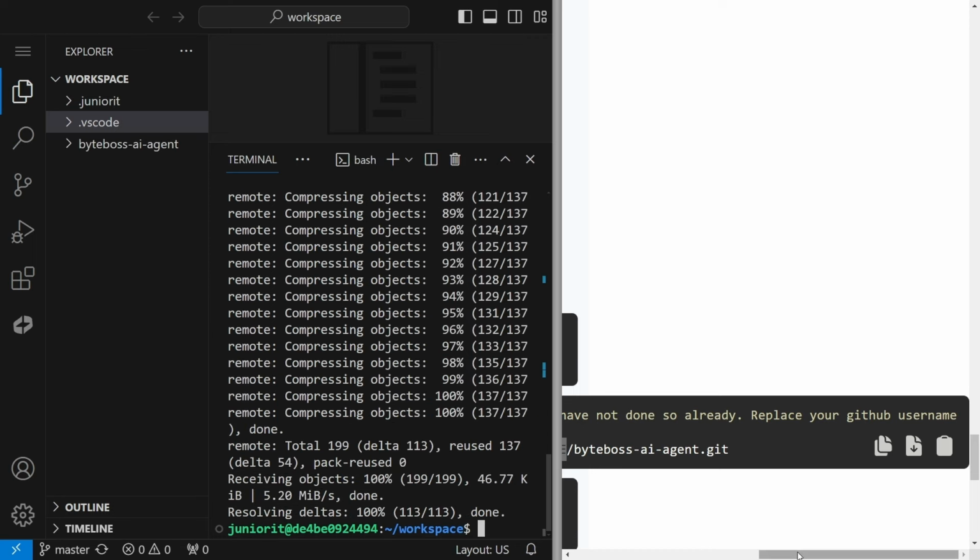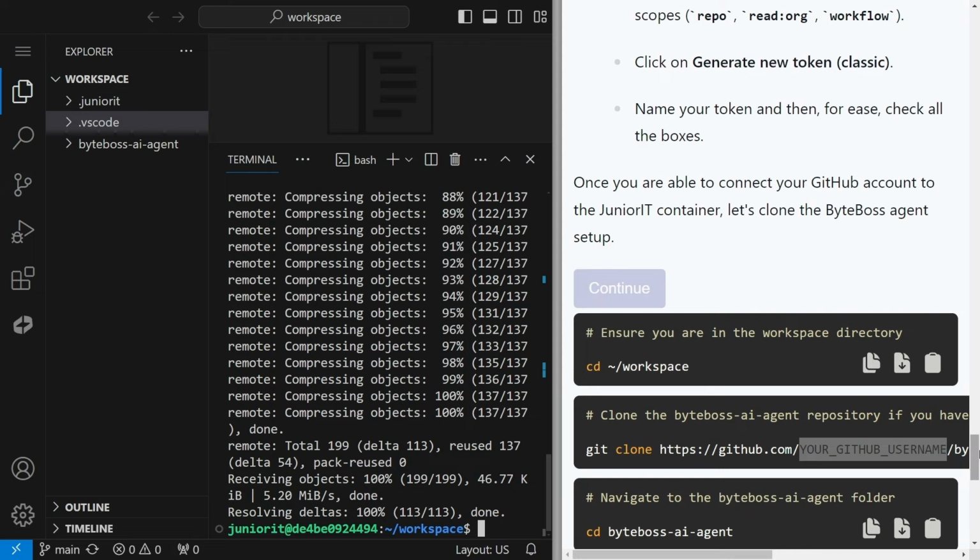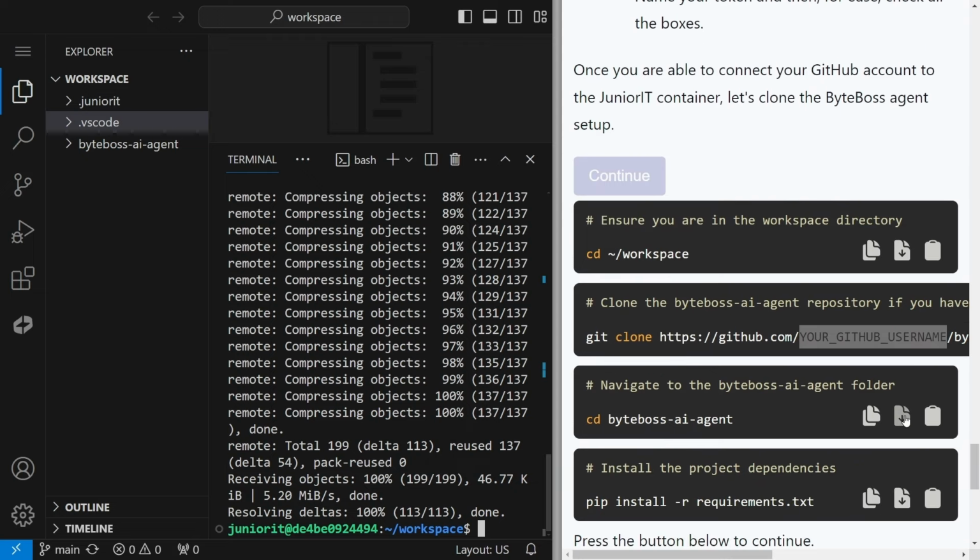Once you have done that, you can migrate to the AI Agent project. In the next session, we will also teach you what shell commands are and all those things. But for the time being, you can just execute these commands.